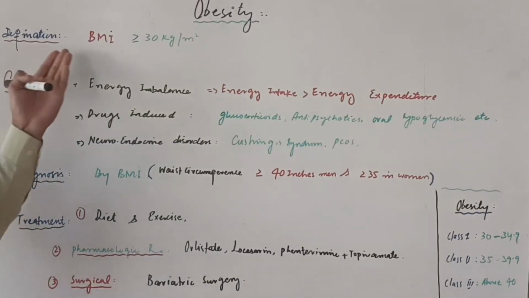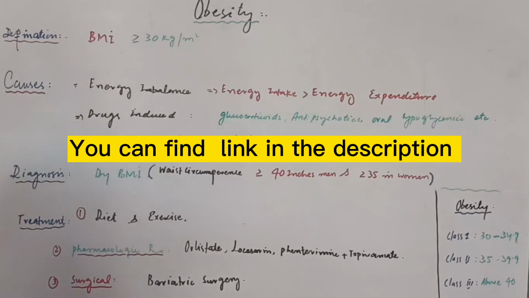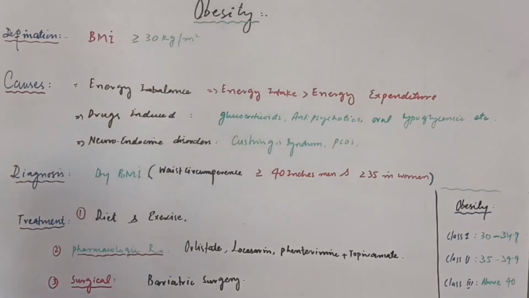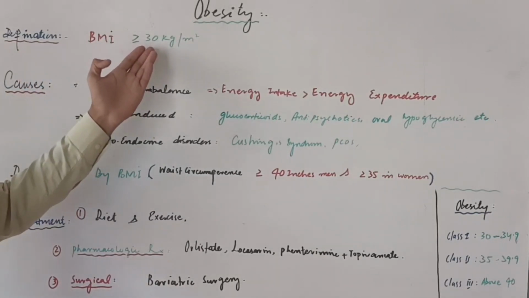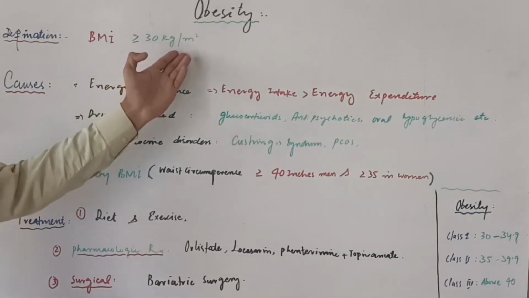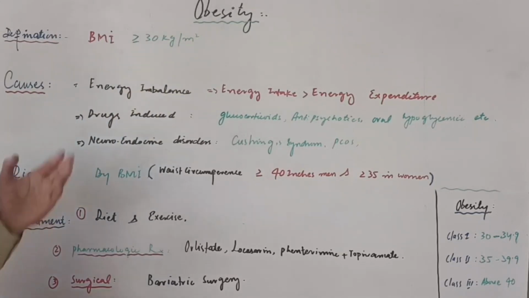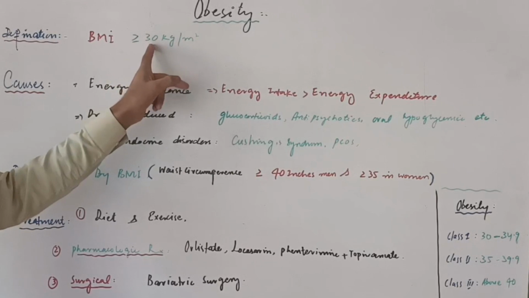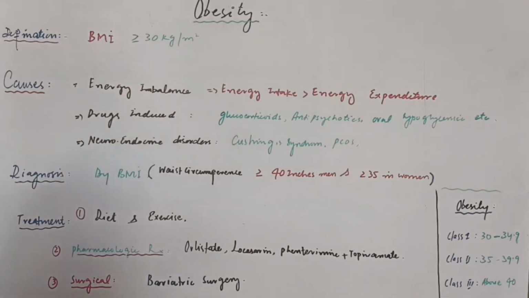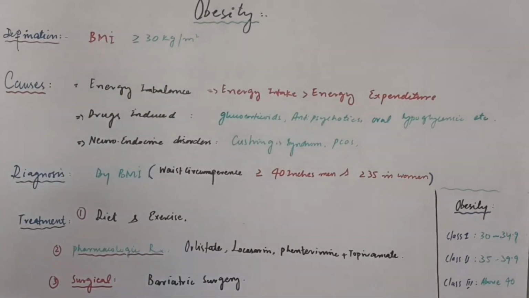In the previous video I have already talked on BMI, body mass index. In this video I am going to talk about obesity. So obesity is defined as when the BMI of a person is 30 or greater than 30 kilogram per meter square, we will call the person obese. BMI of an obese person is 30 or greater than 30 kilogram per meter square.